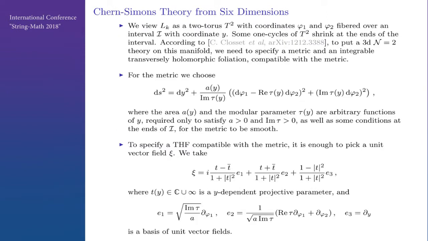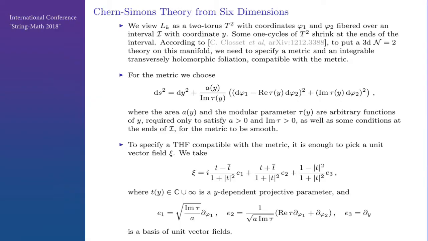We can view the lens space or a three-sphere as a torus with coordinates phi1 and phi2, which is fibered over an interval, with some cycle of the torus shrinking at one end and some cycle shrinking at the opposite end. Depending on which cycles shrink, we get the three-sphere or lens spaces. And to put a 3D N=2 theory on this background, we need to specify some geometric structure on this lens space. This geometric structure is a metric and an integrable transversely holomorphic foliation compatible with this metric.